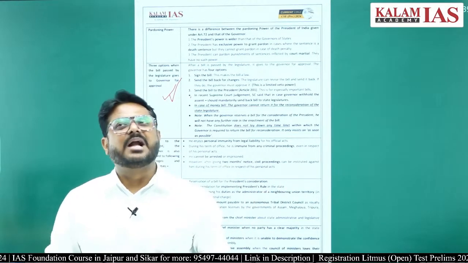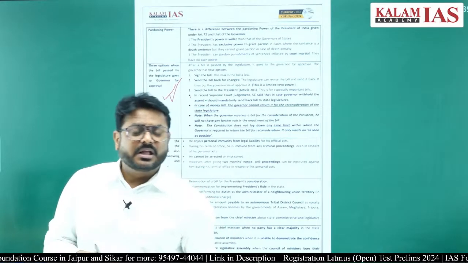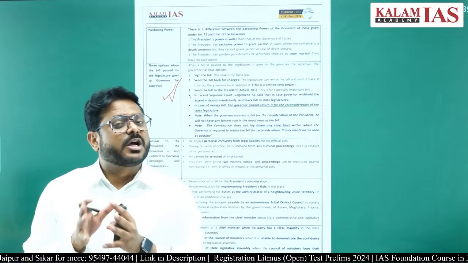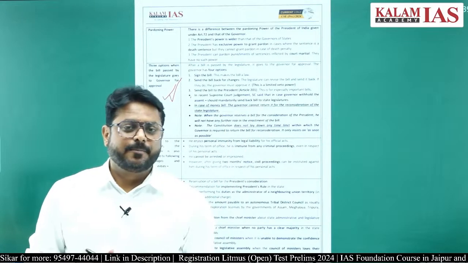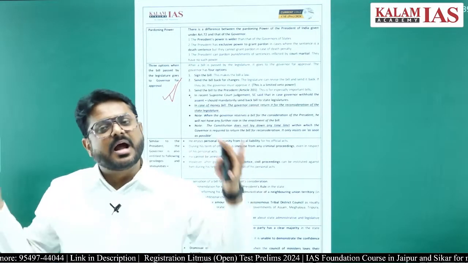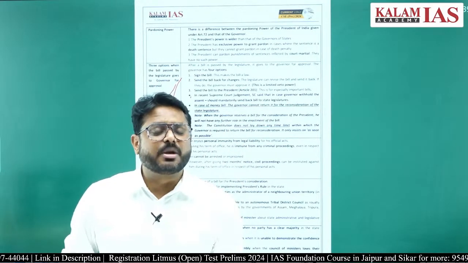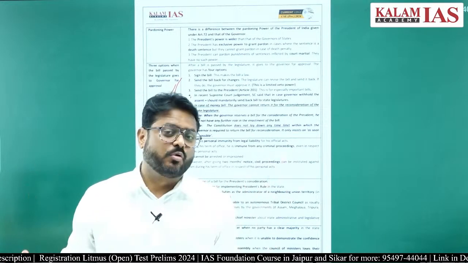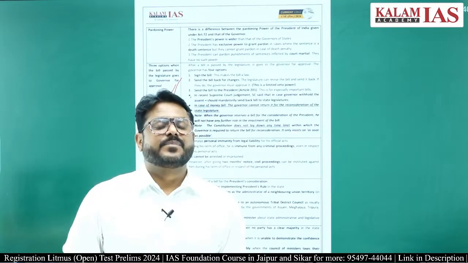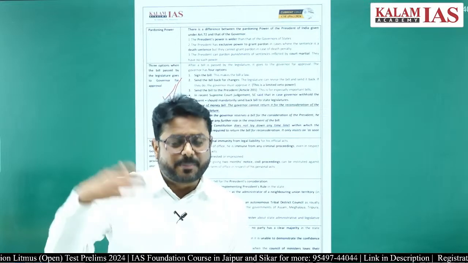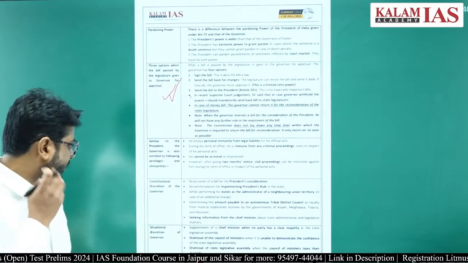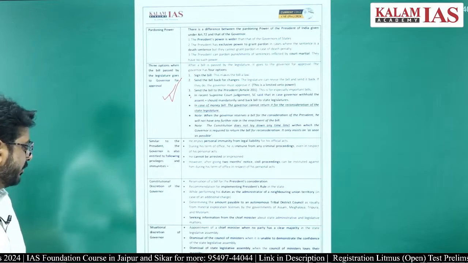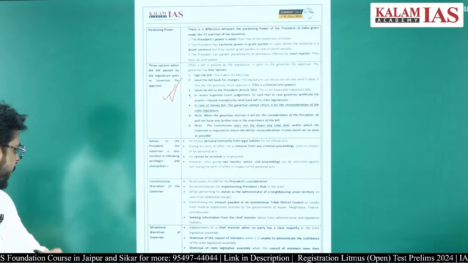For example, under Article 200 of the Constitution of India, the governor can reserve a bill for the consideration of the president, right. Under Article 356 of the Constitution of India the governor can recommend to the president to implement president's rule in the state, right. So all those things will come under the discretionary power of the governor.